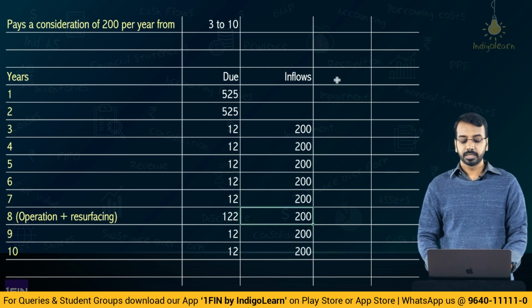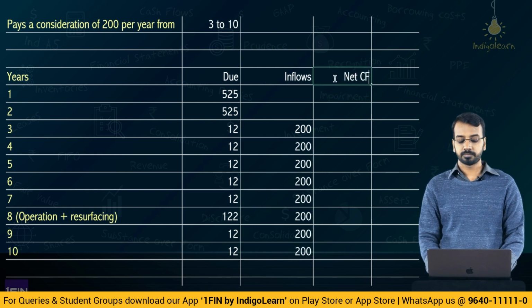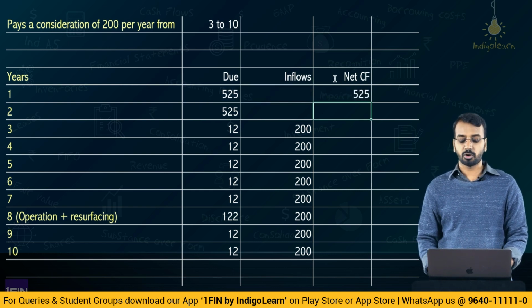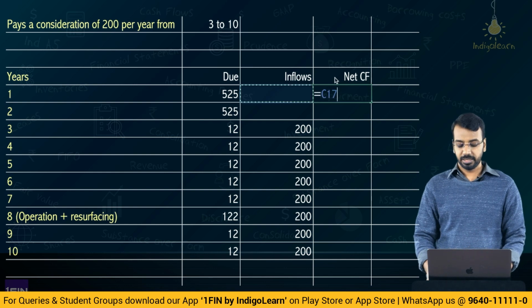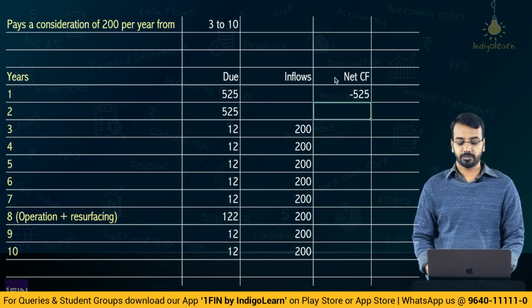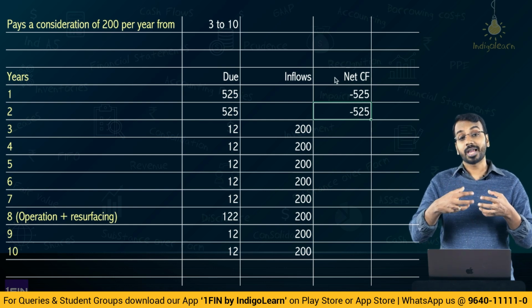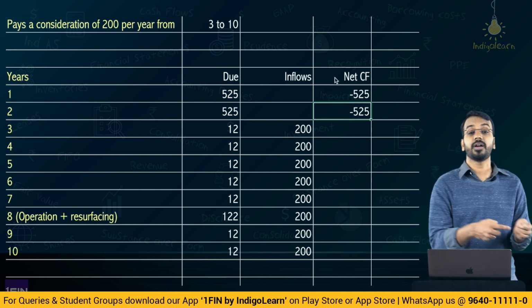Now, what is the net cash flow? I was supposed to receive 525, but I received 0. So there is a shortfall of 525. So what I will do is inflows minus expected, 525 is the shortfall. Here also 525 is the shortfall. Now you may say, sir, there is no cash outflow of 525. Cash outflow is only 500.